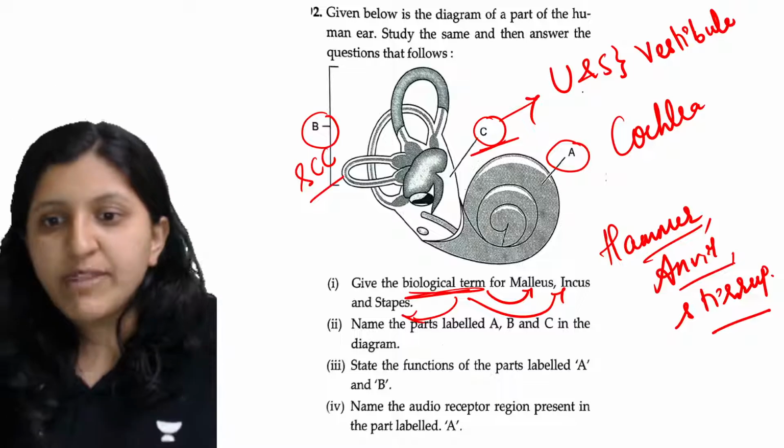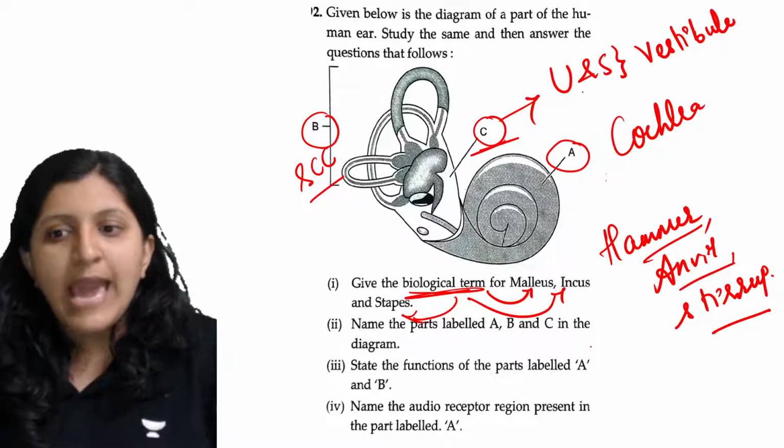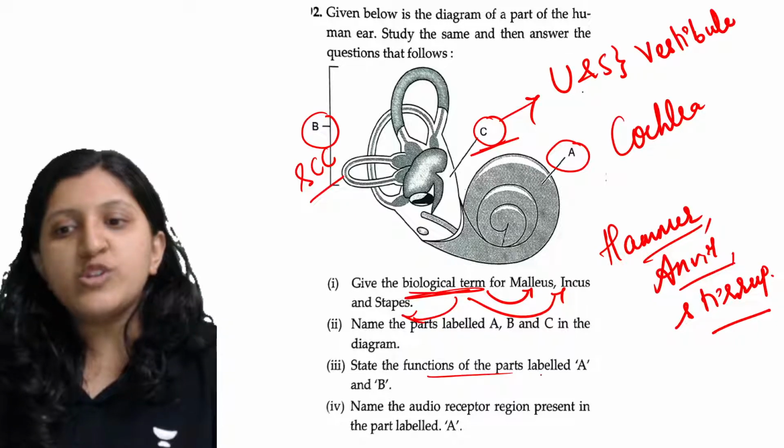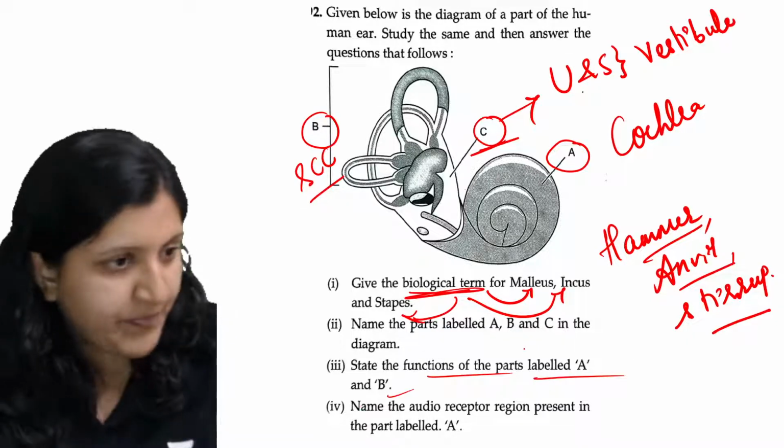So now I have named the parts labeled A, B and C in the diagram. This is done. Now state the functions of the parts labeled A and B.